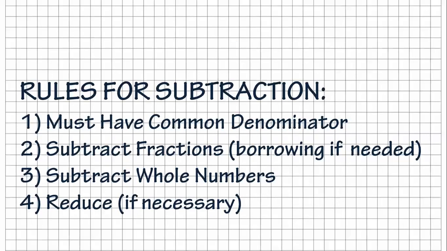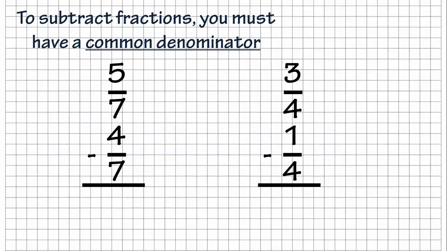All right. So now we have that. Let's look at a couple. We have 5/7 minus 4/7. Okay. So 5/7 minus 4/7. So what are we going to do on this one? We're going to have a common denominator, so we're good. To subtract this, we just subtract the bottom number from the top number. 5 minus 4 is 1, and then bring the 7 down. So 1/7. Pretty simple. It's just common denominator, you're good to go.